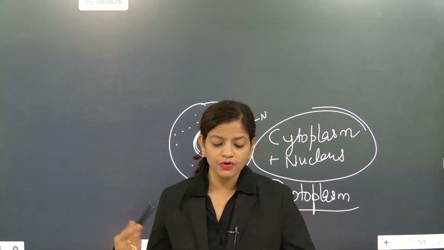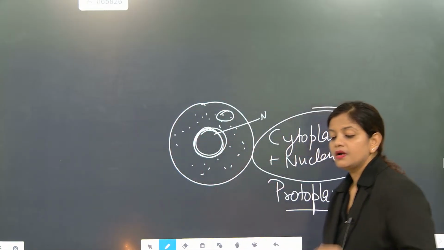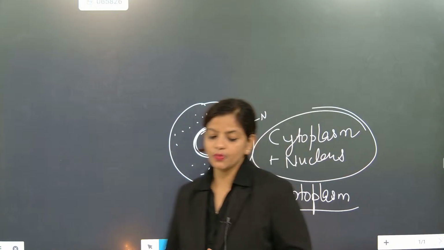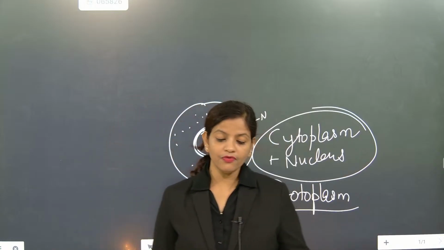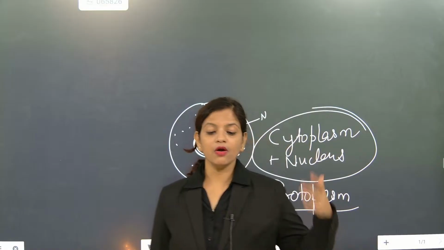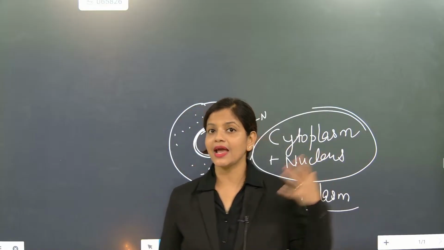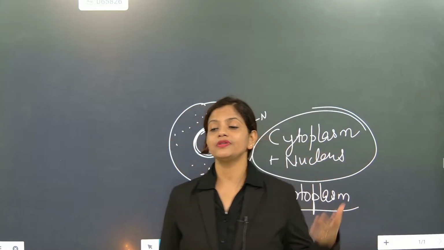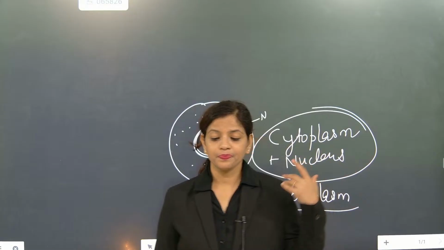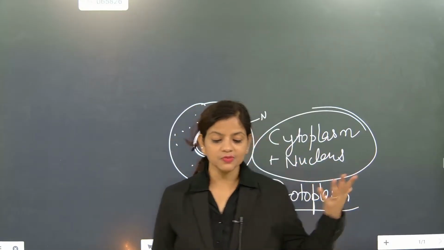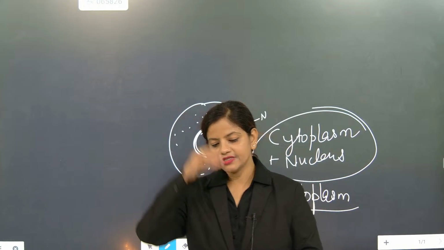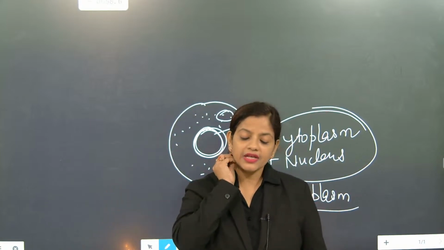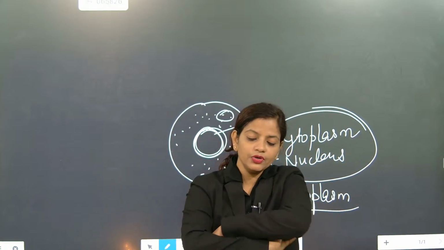Now what is the full form of DNA? Come on, say. The full form of DNA is deoxyribonucleic acid. Understood? Absolutely correct. So DNA is deoxyribonucleic acid.